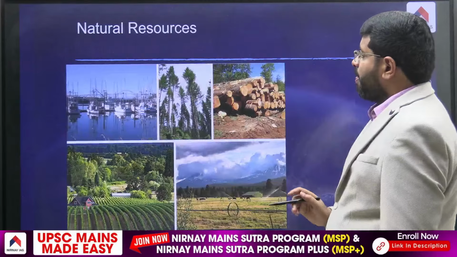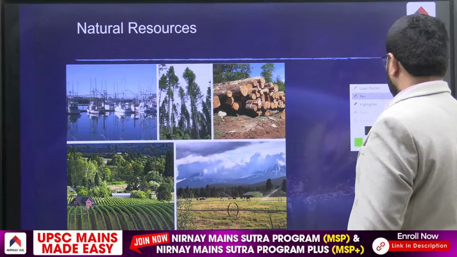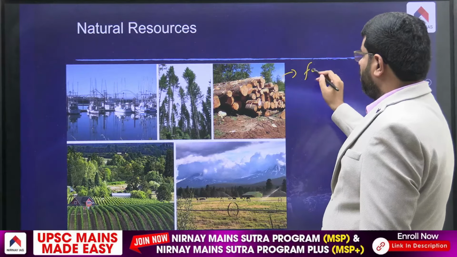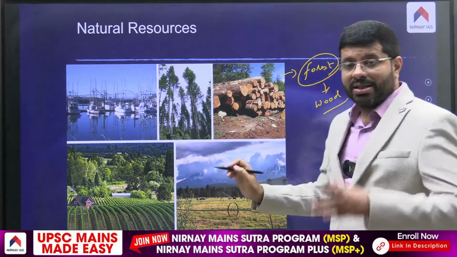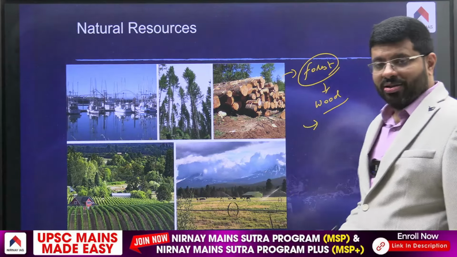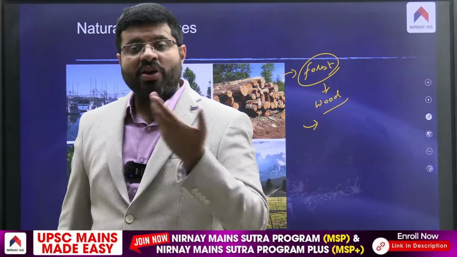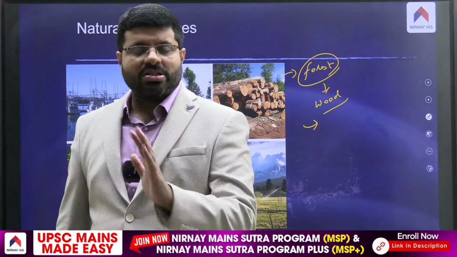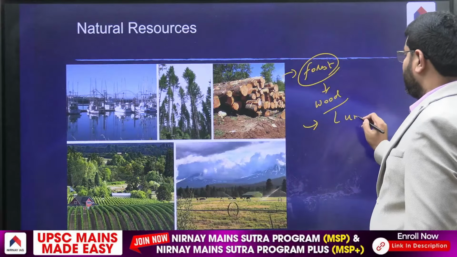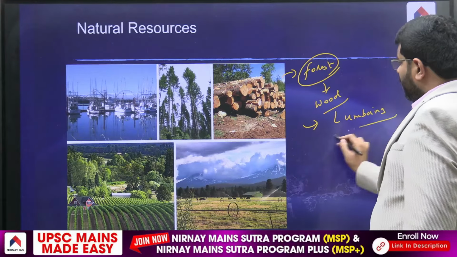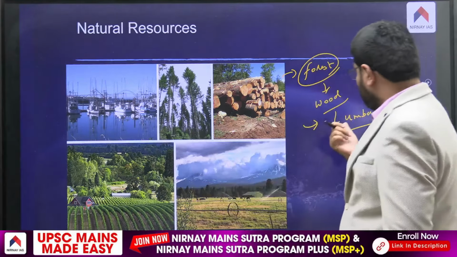Then we have resources. Physical aspects provide resources. You see, there is a forest. The forest would be providing the wood. Cutting of wood as an economic activity, we call it what? Most of you tend to say it is deforestation. Of course, that is deforestation, no doubt. But when you do it as an economic activity, we call it lumbering. We tend to call it deforestation when it is a negative aspect, but this is a positive aspect.